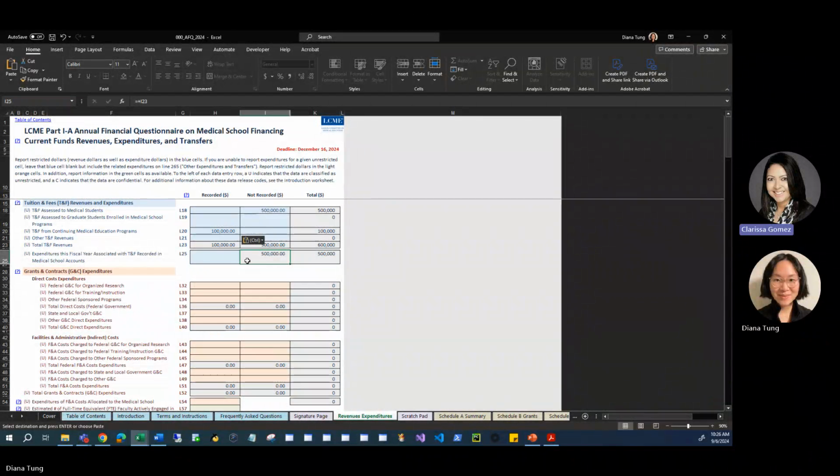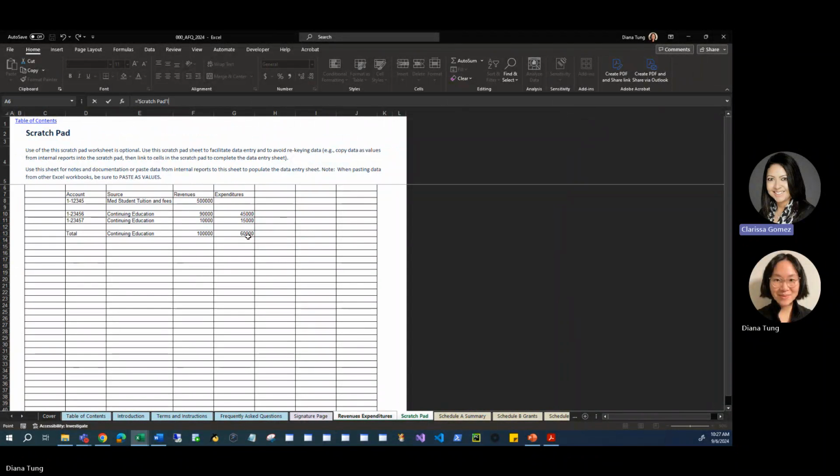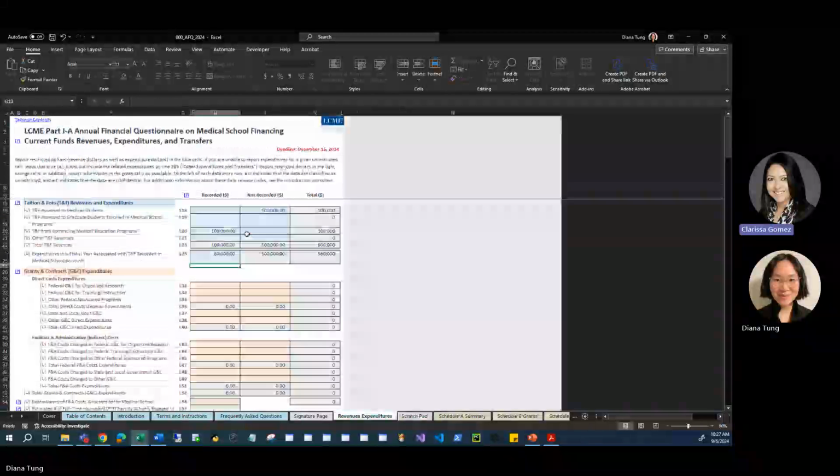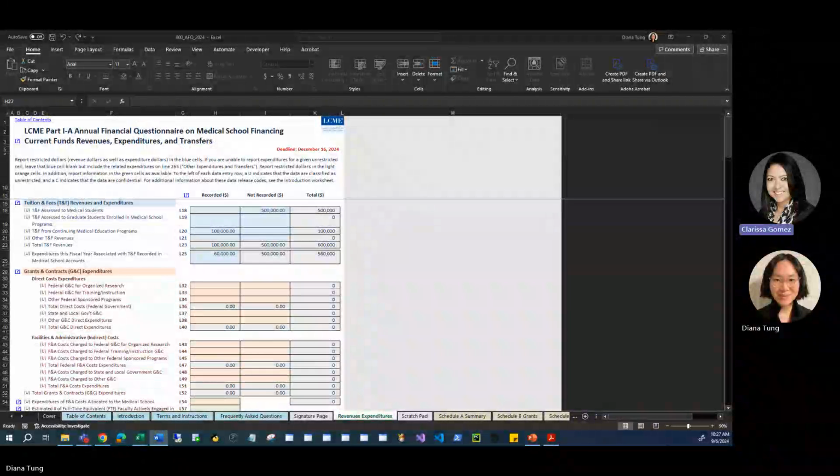Now we will enter the last piece of information from our scratchpad in line 25, CME expenditures, by creating a link to the scratchpad. Enter an equal sign in the recorded cell of line 25. Then highlight the CME expenditure cell in the scratchpad and hit the Enter key. As you can see, we completed the first section of the Revenues Expenditures worksheet without rekeying any numbers. By not manually entering data, we reduce the risk of keying in typos. So far in our example, we have entered $600,000 in tuition revenues and $560,000 in expenditures.